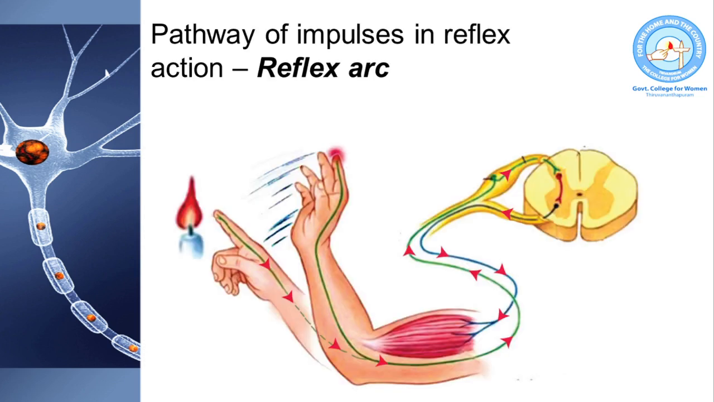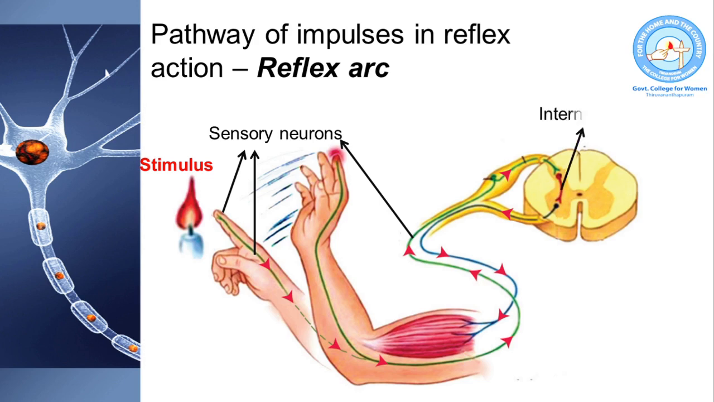The pathway of impulses in a reflex action is called a reflex arc. Look at this picture here. A person is coming in contact with a flame which is very hot. It can burn his finger. When the person comes in contact with the flame, which is the stimulus, immediately sensory receptors in the skin will perceive the hot burning stimulus and impulses are transmitted suddenly through the sensory nerves to the spinal cord.